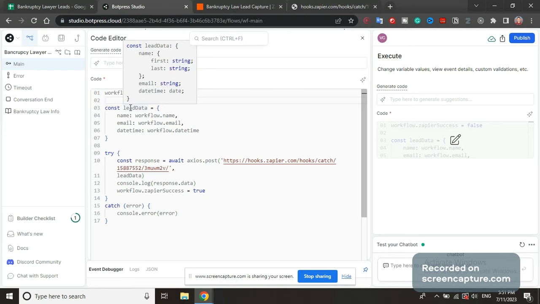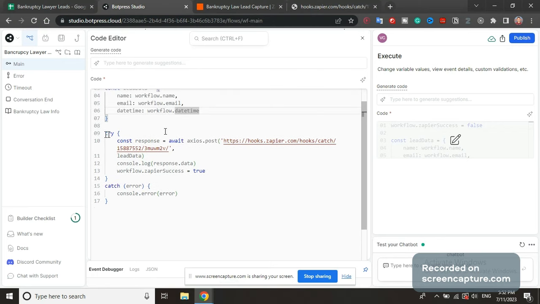After that, we need to define an object, lead data. This is the data we are going to send to Zapier. We are going to use Zapier to schedule the call. We're going to use Zapier to send all of the data to Google spreadsheets and schedule the call inside of the Google spreadsheets. Our lead data object is going to have three fields: name, which is going to be workflow.name; email, which is going to have value of workflow.email, the email that we capture; and date time, which is going to have value of workflow.date time.